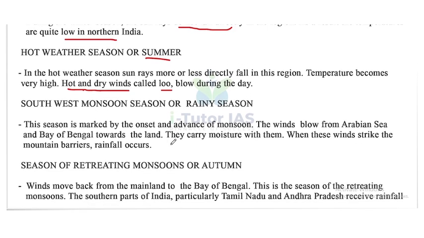Next one is the southwest monsoon season or rainy season. This season is marked by the onset and advance of monsoon. The winds blow from the Arabian Sea and Bay of Bengal towards the land. They carry moisture with them. When these winds strike the mountain barriers, rainfall occurs. So this is called the southwest monsoon, or rainy season.